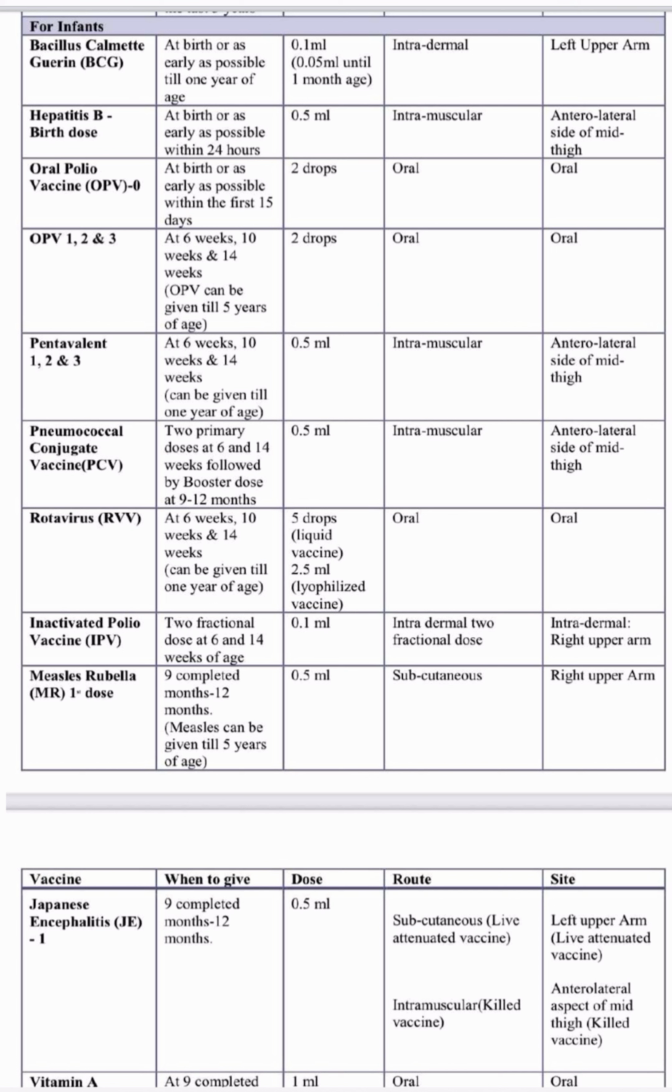Hello everyone. So today we will discuss the national immunization schedule given by WHO. Everyone is asking about vaccination. Vaccination is divided into three categories: vaccination of infants, vaccination of children, and vaccination of pregnant women. We will discuss them one by one. In this video we will discuss vaccination of infants.